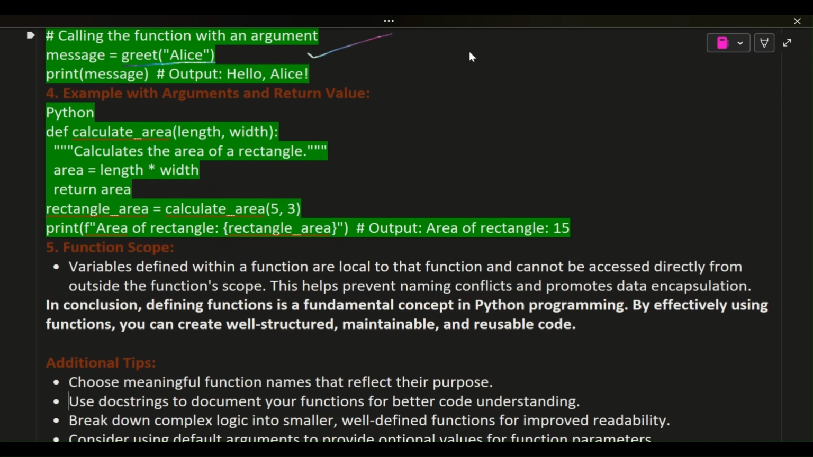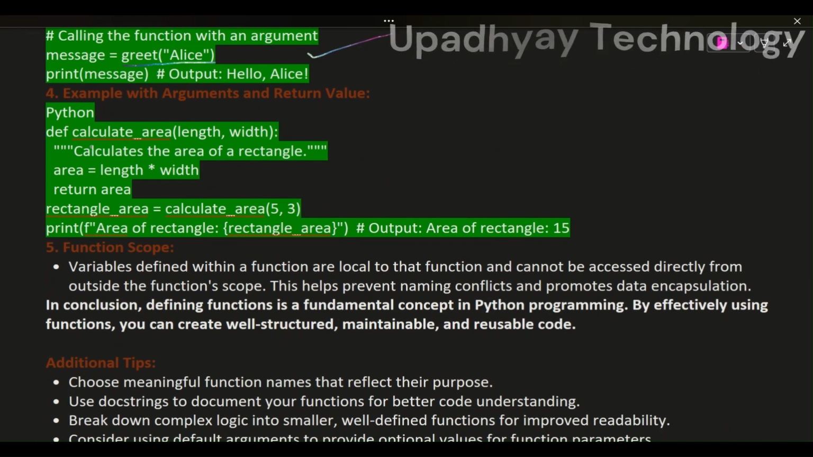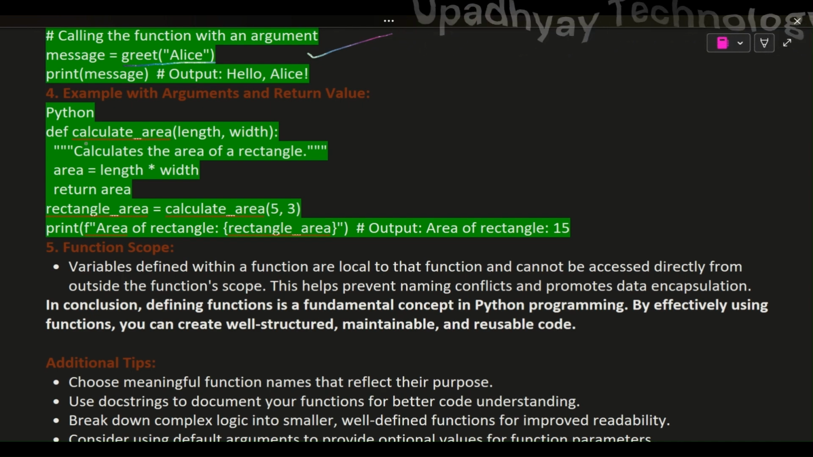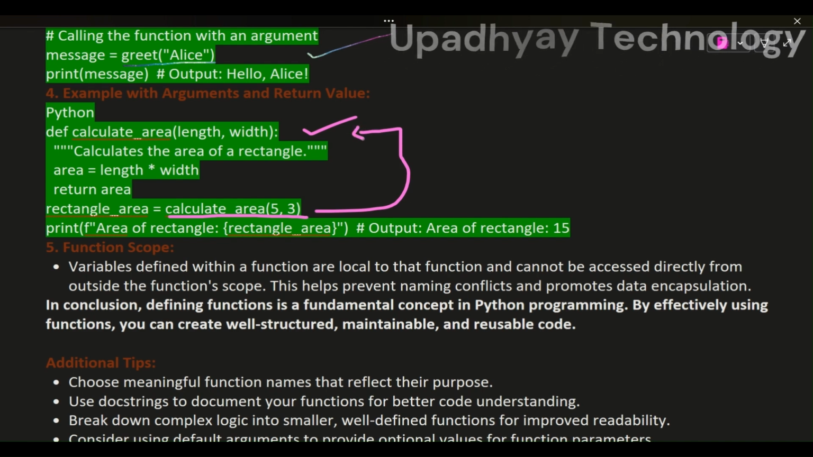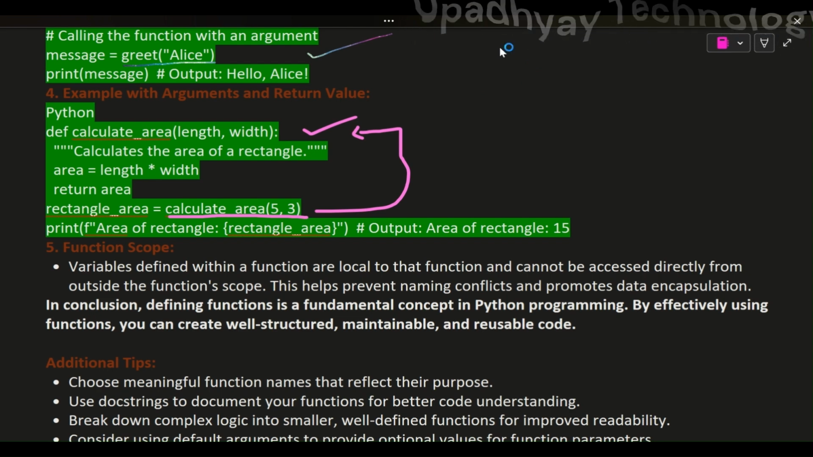4. Example with arguments and return value. Python. def calculate_area(length, width): """Calculates the area of a rectangle.""" area = length * width; return area. rectangle_area = calculate_area(5, 3). print(f"Area of rectangle: {rectangle_area}") # output: Area of rectangle: 15.